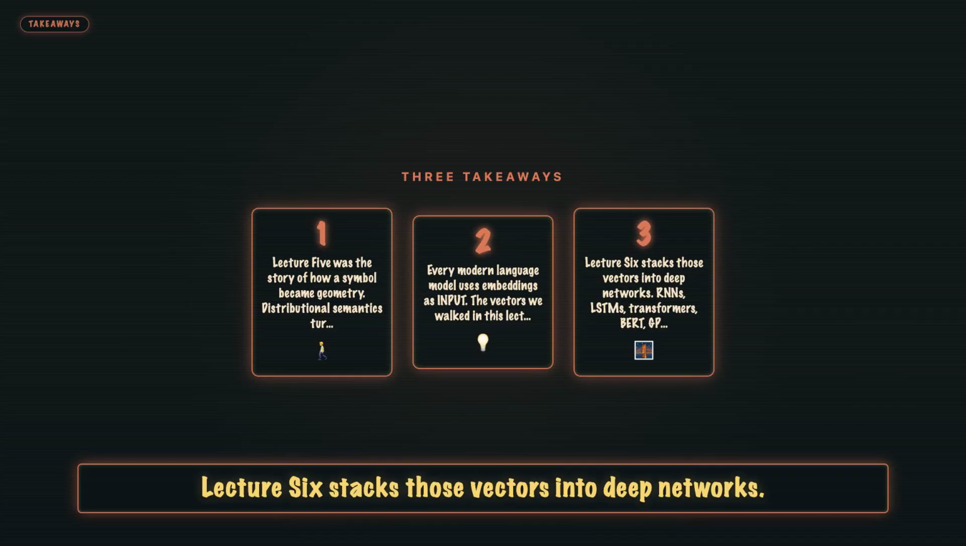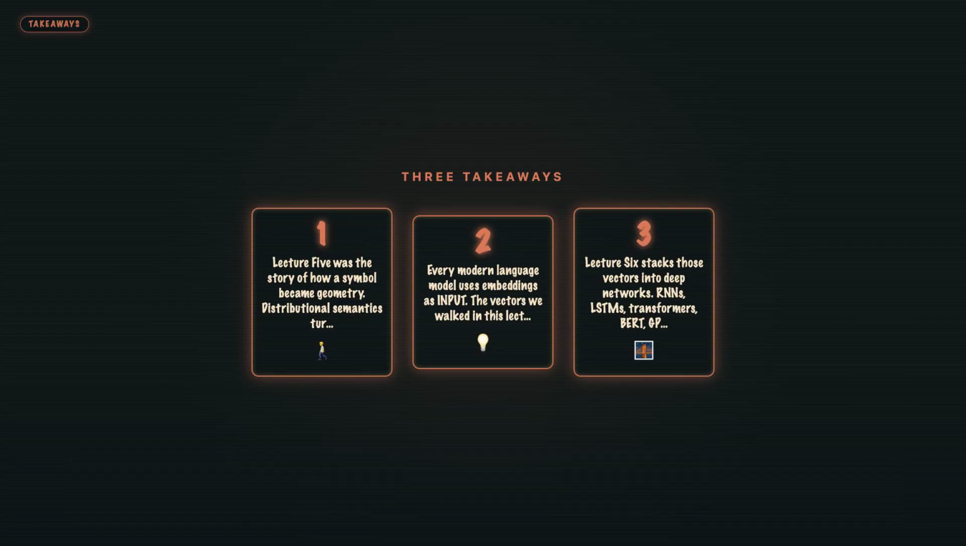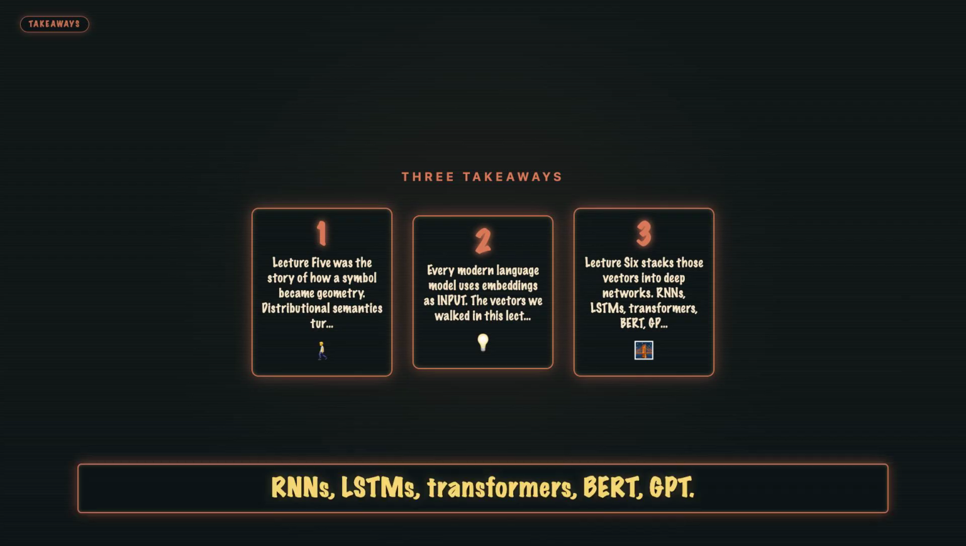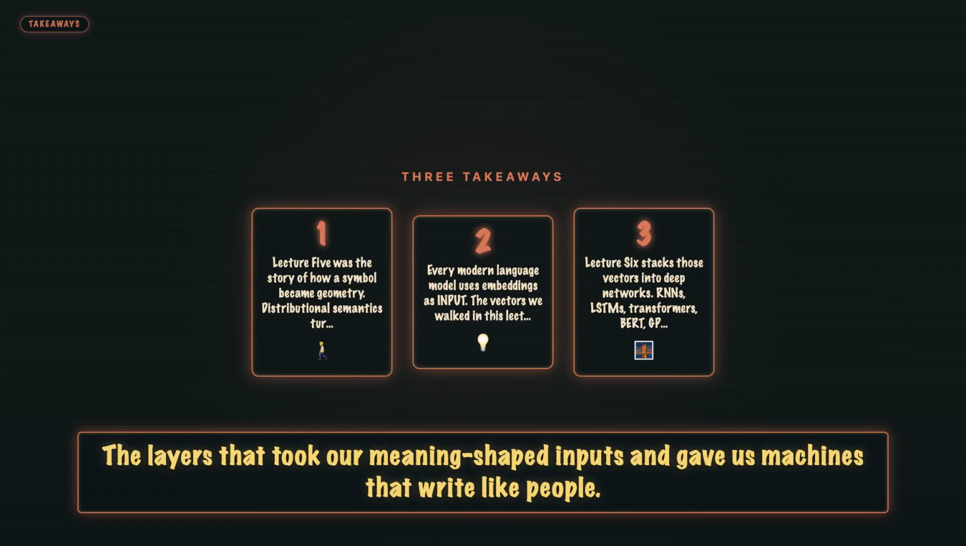3. Lecture 6 stacks those vectors into deep networks. RNNs, LSTMs, transformers, BERT, GPT. The layers that took our meaning-shaped inputs and gave us machines that write like people.